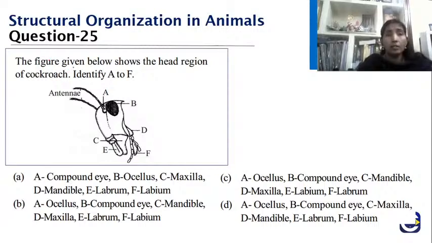Now, coming to this question, please identify the head region of the cockroach from A, B, C, D, E and F they have given. So, you have to identify what are the parts there. Okay. So, we will identify.